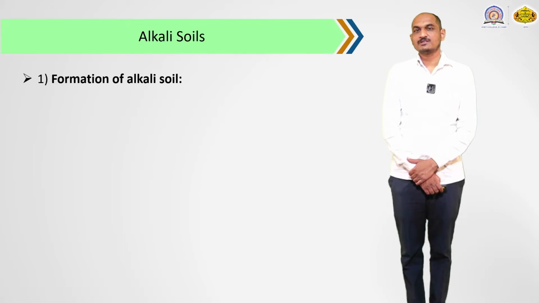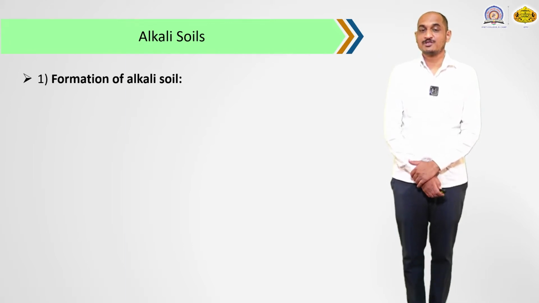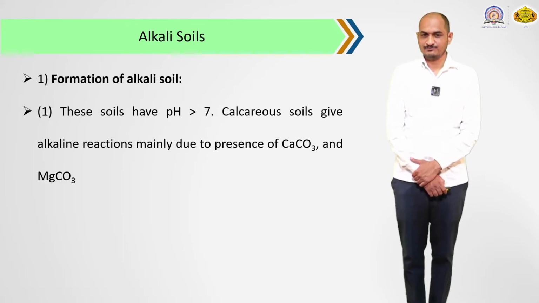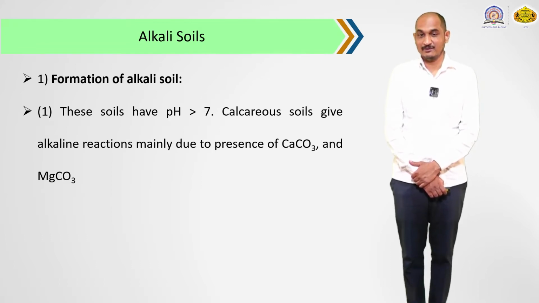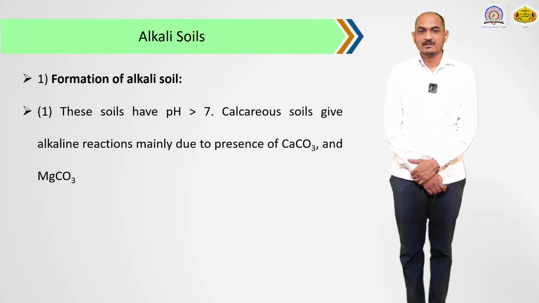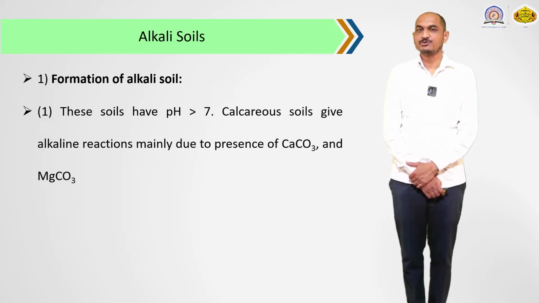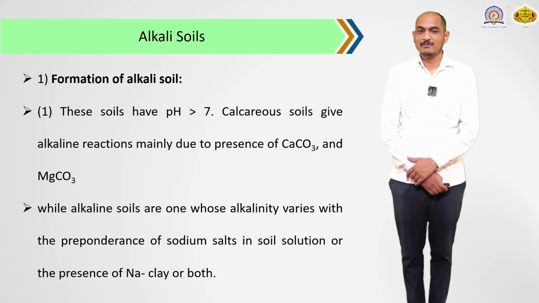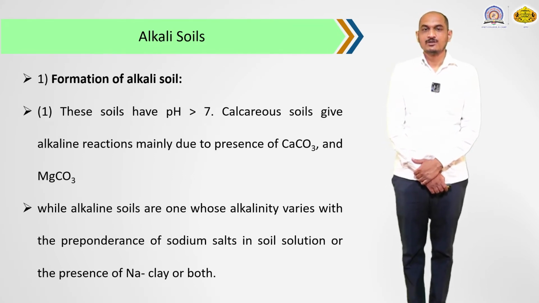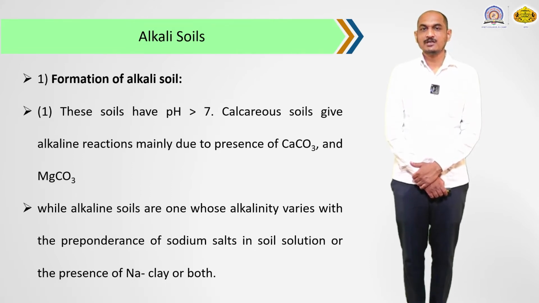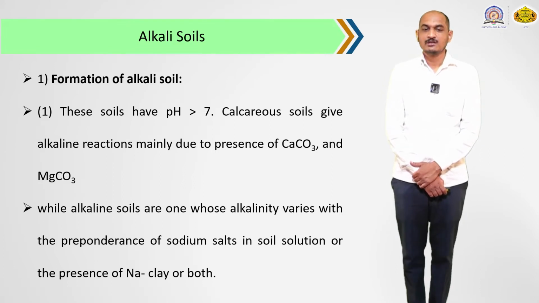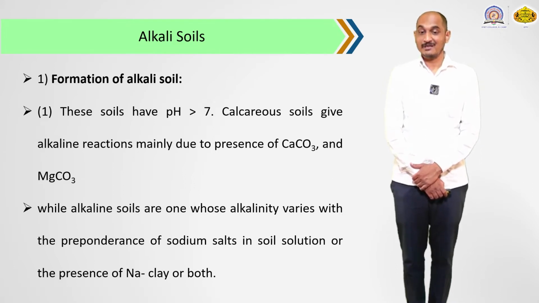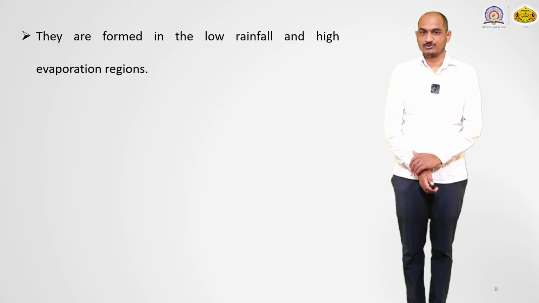In the alkali soil, first we discuss the formation of alkali soil, how the alkali soil is formed. We know that these soils have pH greater than 7. The calcareous soil gives alkaline reactions mainly due to the presence of calcium carbonate and magnesium carbonate, while the alkaline soils are those whose alkalinity varies with the predominance of sodium salt in the soil solution, or the presence of sodium clay, or the presence of both.